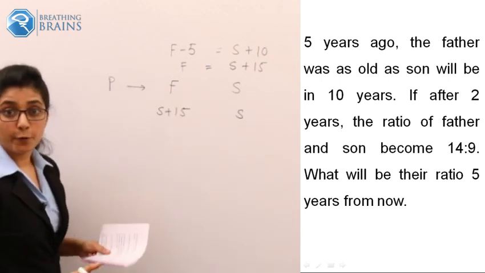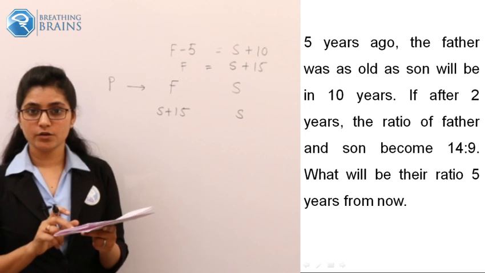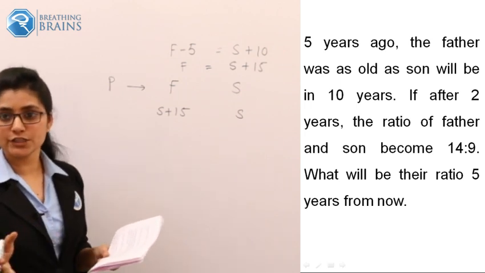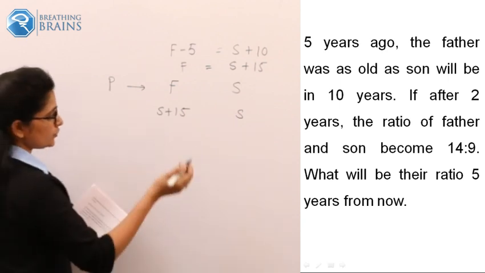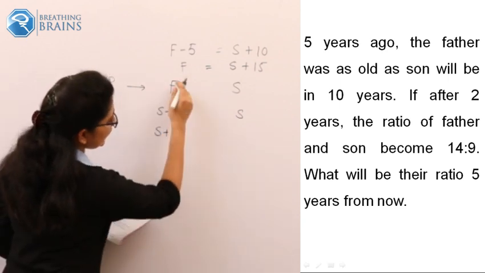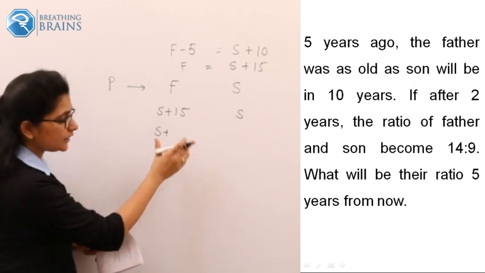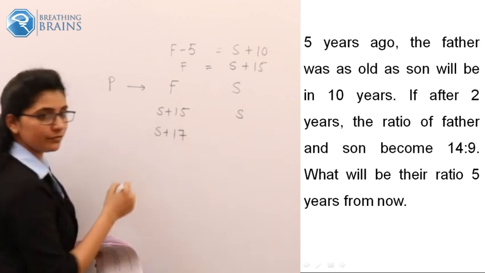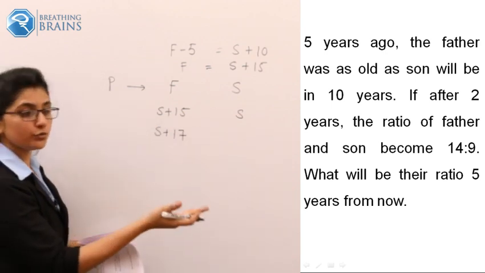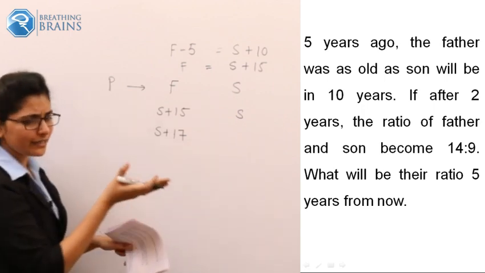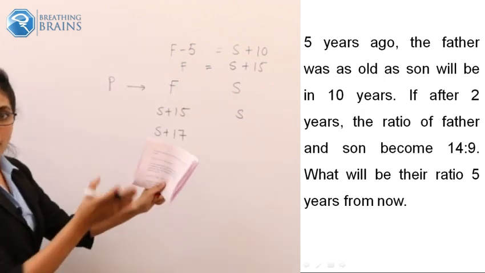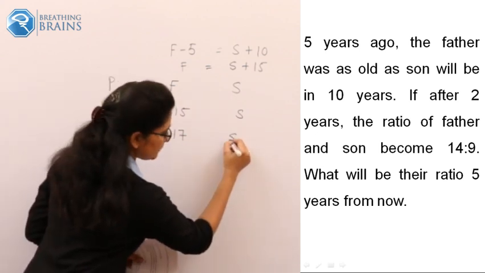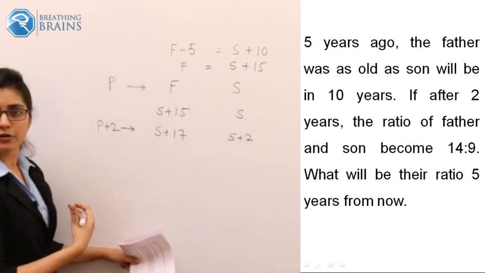Now, the next ratio is given to us in the problem. After 2 years, the ratio of their ages will be 14:9. So after 2 years, what will be the age of the father according to our calculation? It should be S plus 15 plus 2, so S plus 17. And what should be the age of the son after 2 years? Right now he is aged S, so write it down like this: present age S, after 2 years S plus 2. So this will give you a clear idea about the ratios.